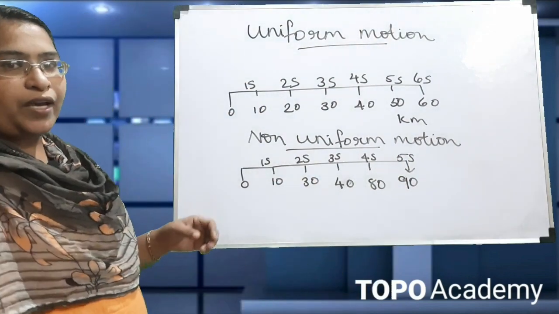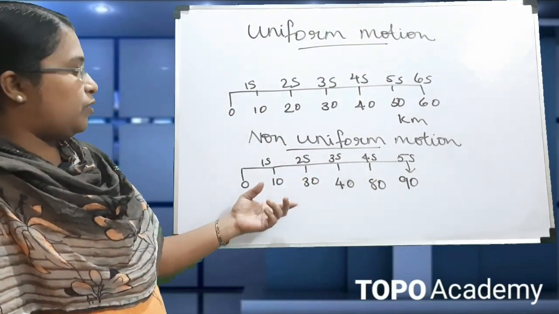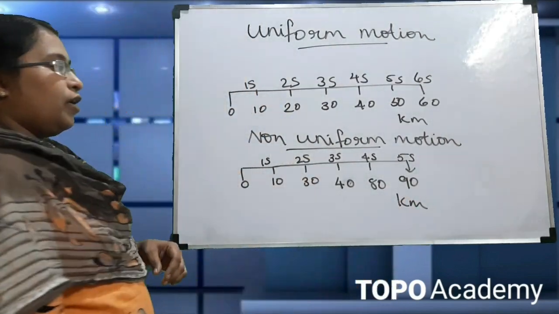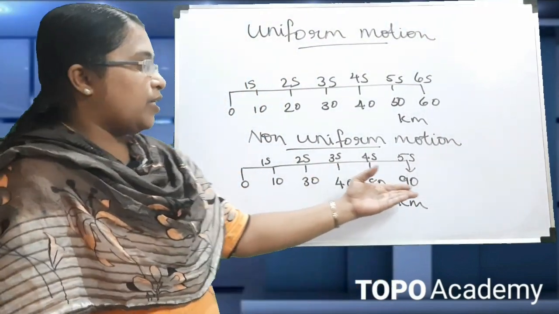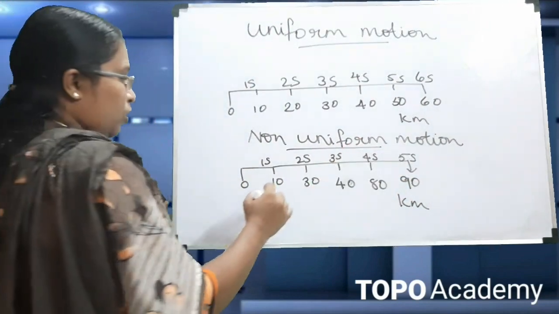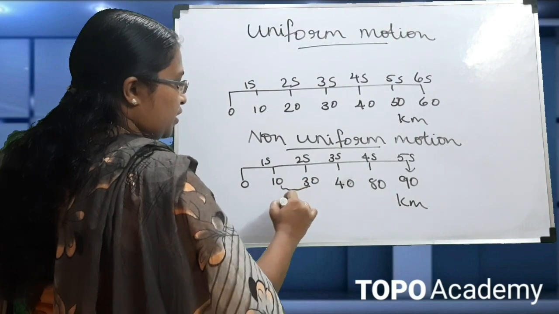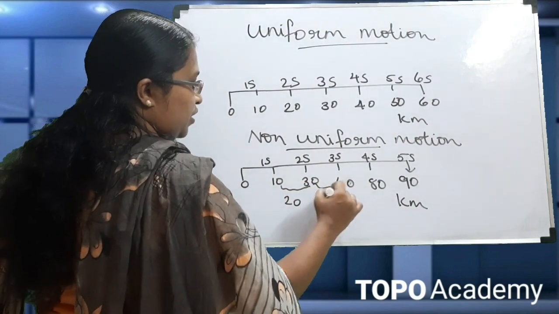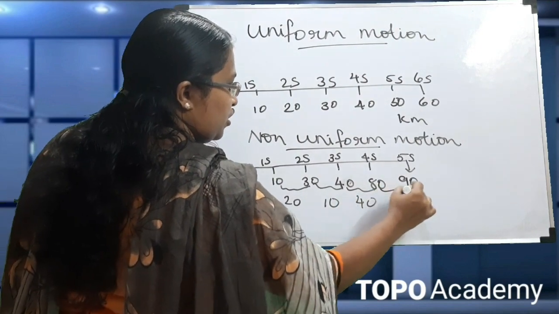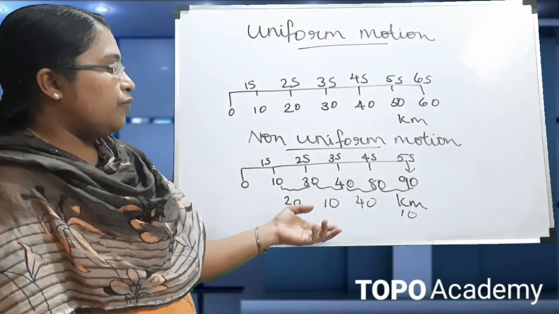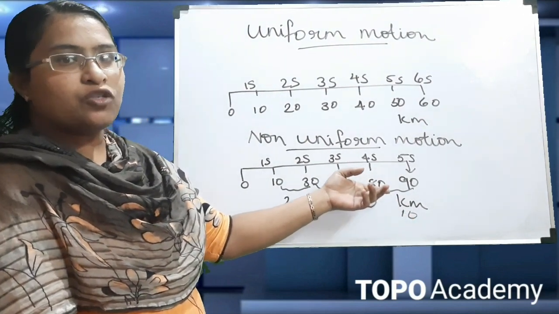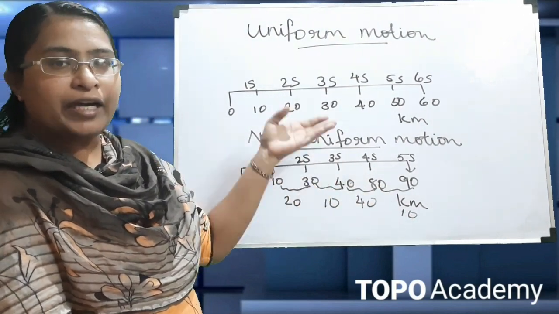So in the second case we can see, we are taking the time difference. Here it is in kilometer. If you take the distance covered, the distance covered is given as 10, 30, 40, 80, 90. If you take the difference, we can see it is 20, and the next difference is 10, and the next difference is 40, and next it is 10 kilometer. The differences are 20, 10, 40 and again 10. That means it has not covered equal distance. It has covered unequal distance.